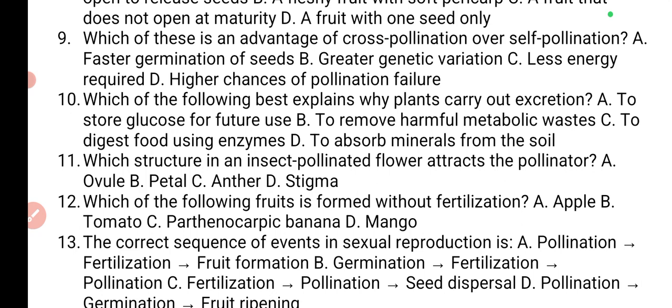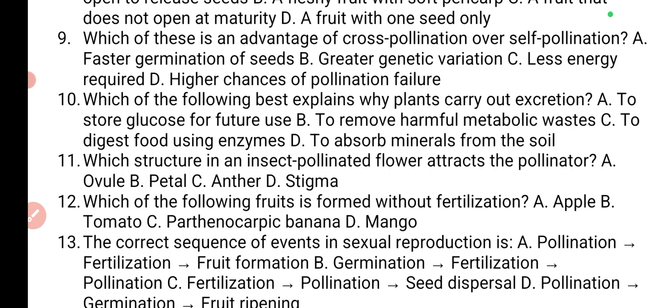C, to digest food using enzymes. No, that is not a reason why they will carry out excretion. To absorb mineral from the soil. Still no, that is not the purpose of excretion. So the answer is going to be to remove harmful metabolic waste.